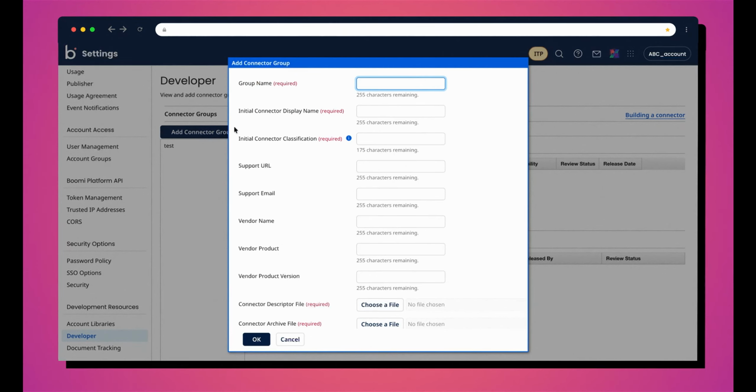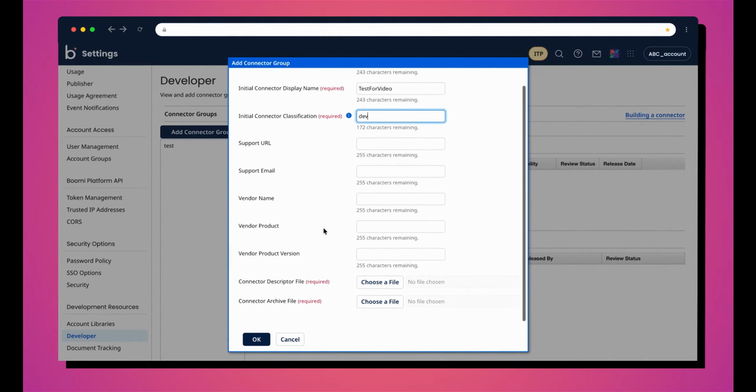Click Add Connector Group. Fill in a name of your choice under Group Name. For this example, we have used Test for Video. Enter Test for Video under Initial Connector Display Name. Enter Dev under Initial Connector Classification.